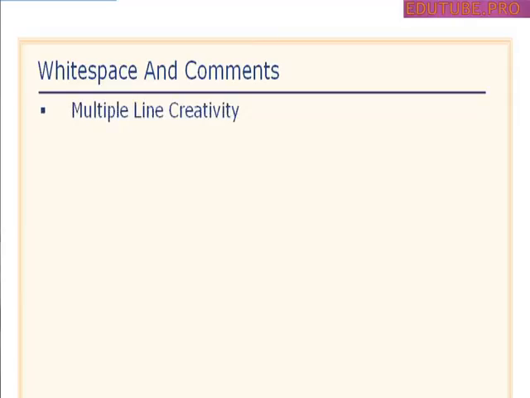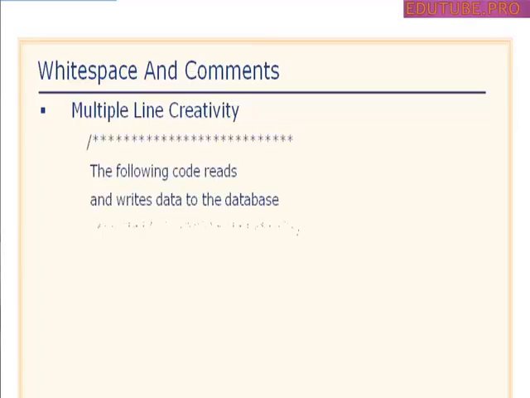Now, you can get pretty creative with this, and I'll just show you an example here. You will see these kinds of comments out there a lot of times. Notice that, in the strictest sense, this complies completely. You have a forward slash and an asterisk, and we just put another row of asterisks out here, one after another, to make this capture our attention and to break it off from everything else.